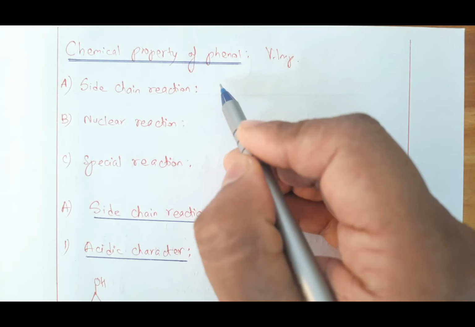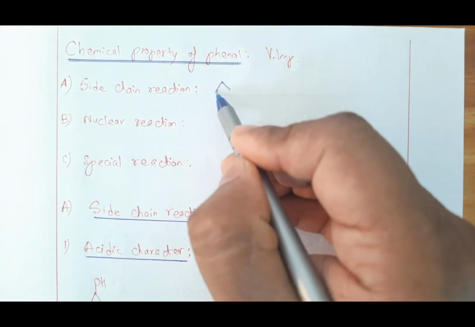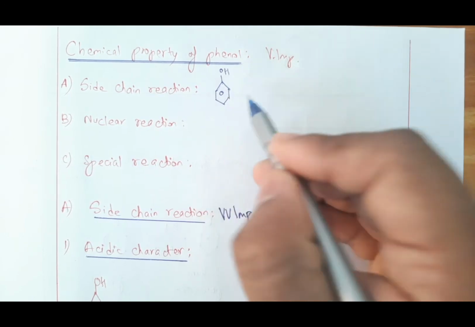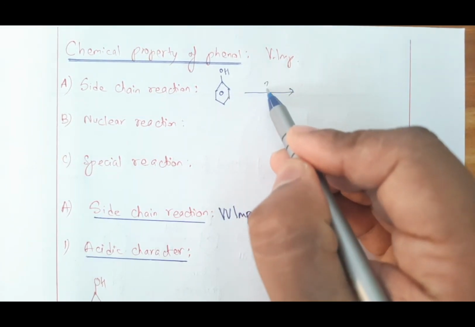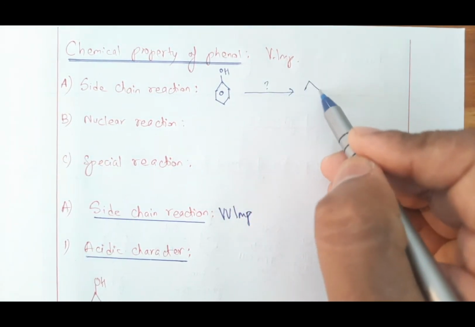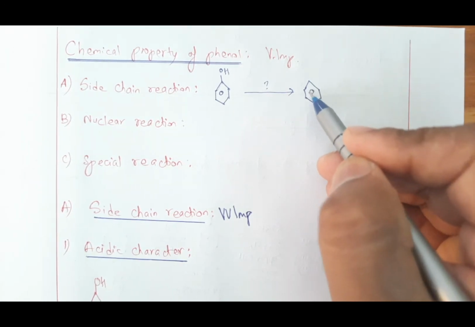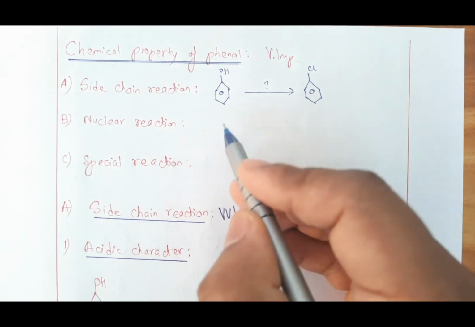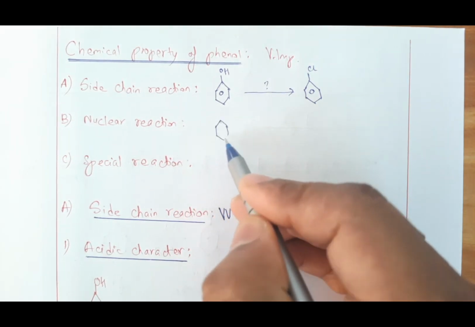So let us assume this way. Suppose here is phenol, and you did something whereby this OH group is replaced by chlorine. In the next case, nuclear reaction. Suppose this is again phenol.